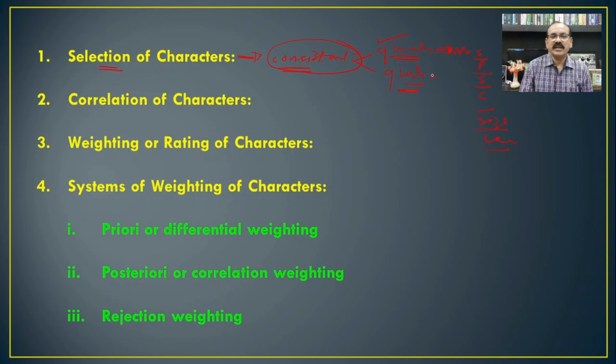In addition to that, there are the qualitative characters, like the phyllotaxy: alternate, opposite or whorled. Then the color of the flower, and even the type of inflorescence.